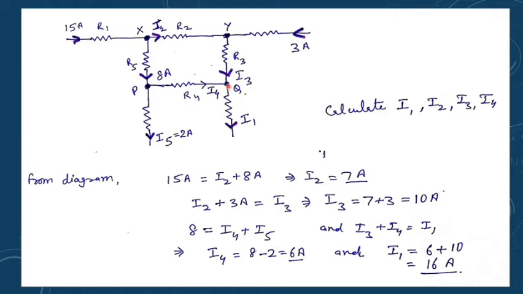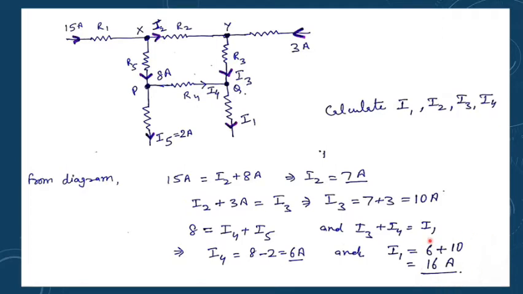Similarly, here at junction Q, if you see I4 is entering, I1 is leaving, and what about I3? I3 is also entering the junction. So I3 plus I4 equals I1. You have to understand how to write the currents which are entering or leaving at a junction, and then simply equate them to apply the first law. Then you can find I1 from here, that is equal to I3 plus I4. I know the value of I3, I know the value of I4, so I can calculate I1 also.